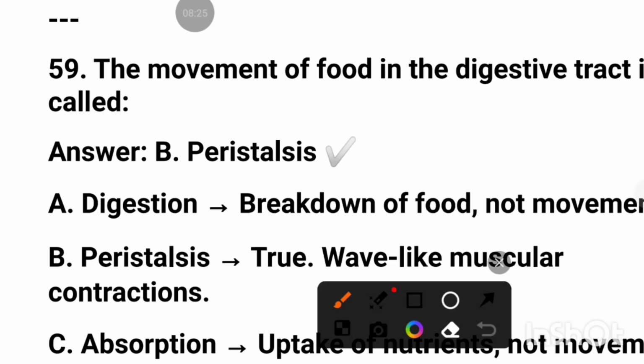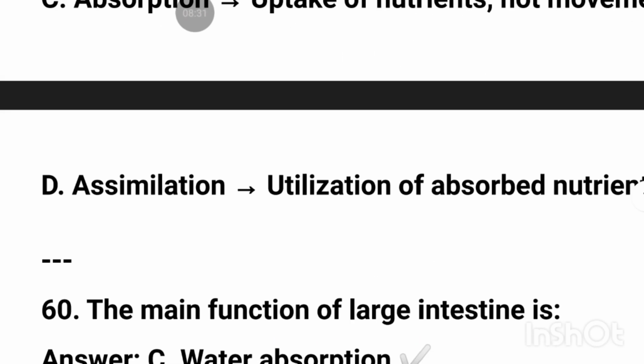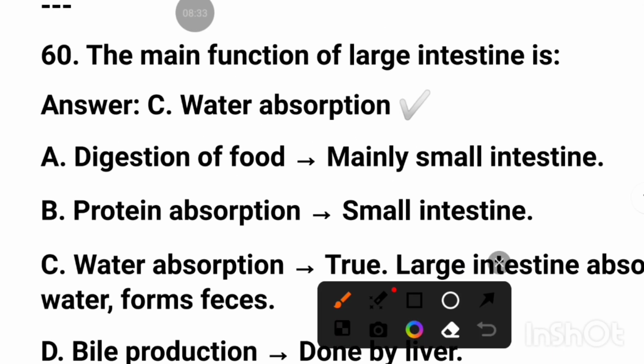The movement of food through the digestive tract is called peristalsis. The main function of the large intestine is water absorption.